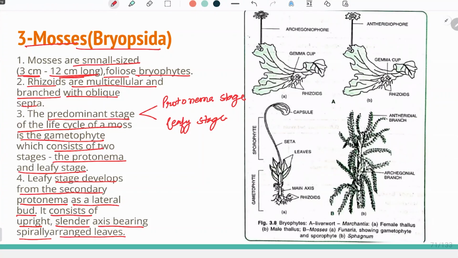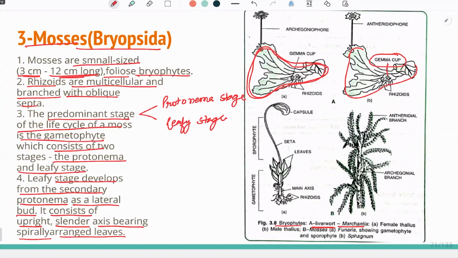In the diagram, in the bryophytes, liverworts, Marchantia, I've told you that it looks something like a liver. The diagram resembles a liver. The gemma cups are present, which give rise to gemmae, which help in vegetative reproduction. And the liverworts have either the male and female parts on the same plant, or they may be present on different plants.